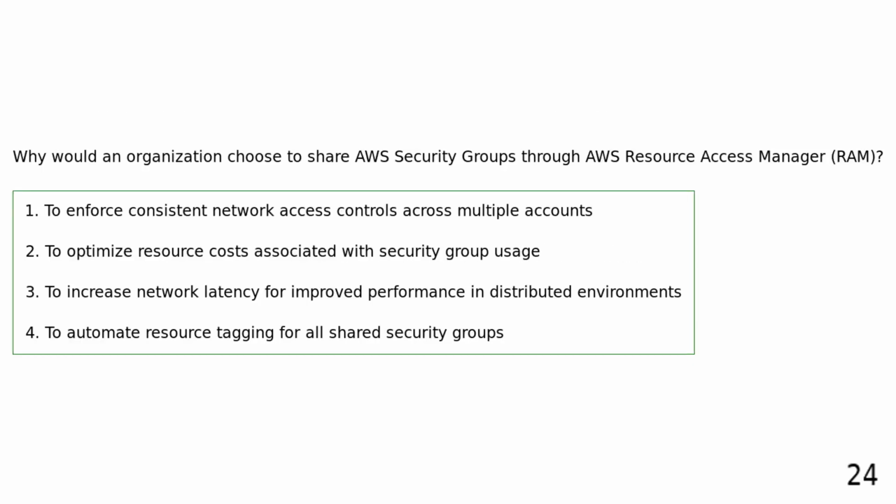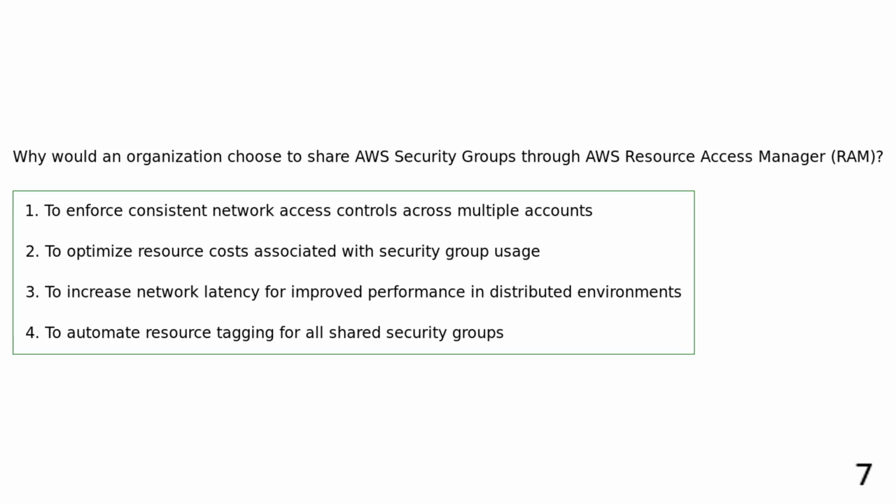Why would an organization choose to share AWS security groups through AWS Resource Access Manager? To enforce consistent network access controls across multiple accounts. To optimize resource costs associated with security group usage.